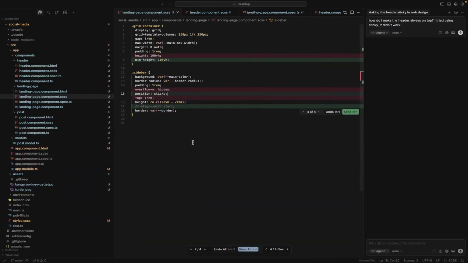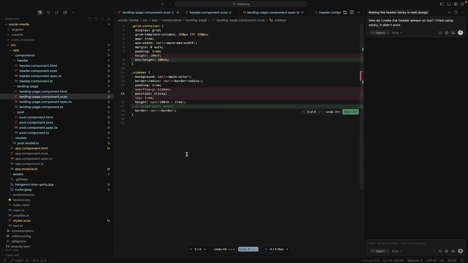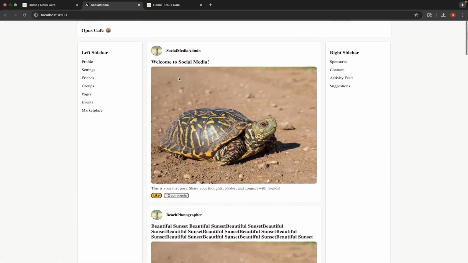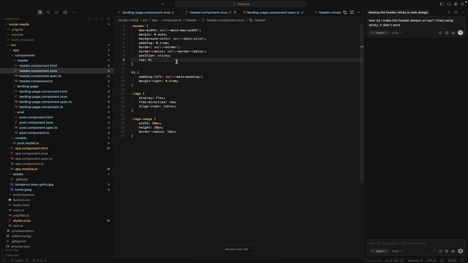Right. So what's actually going on, I believe, is we have all this stuff that needs a defined height. So I'm actually going to do this. Look, we have the sidebar heights. It's saying it's going to be 2 rem. So we had top is this. Let's give header a fixed height.